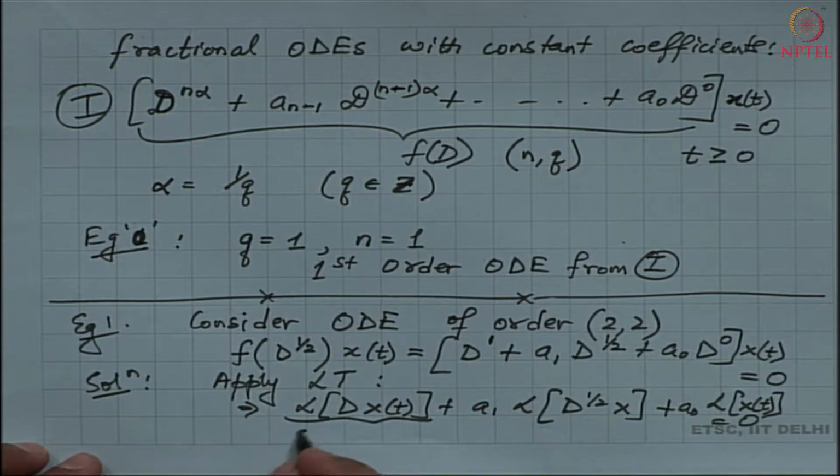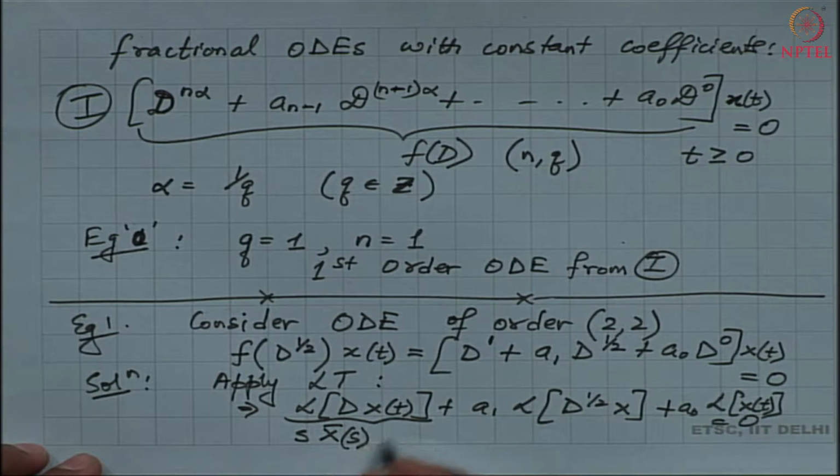The first one is nothing but s times X, where the Laplace transform of small x is capital X, minus the initial condition x of 0. For the second one we will use the integral operator form.